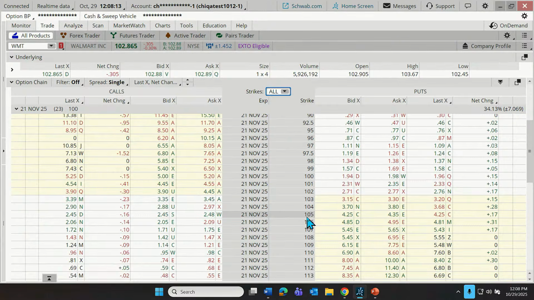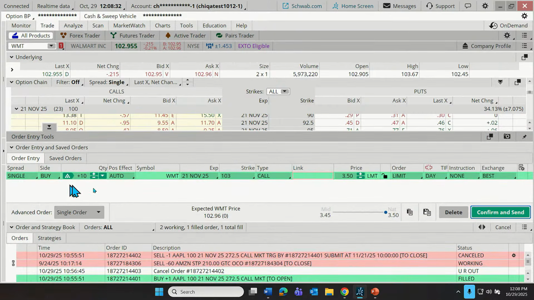The whole process here so far is to type in our symbol, pick an expiration, and then go down to the ask price for the contract we're interested in buying. With the stock trading right around 103 right now, how about we go to that 103 strike as a demonstration? And if I click on that, that actually creates a potentially complete buy order.